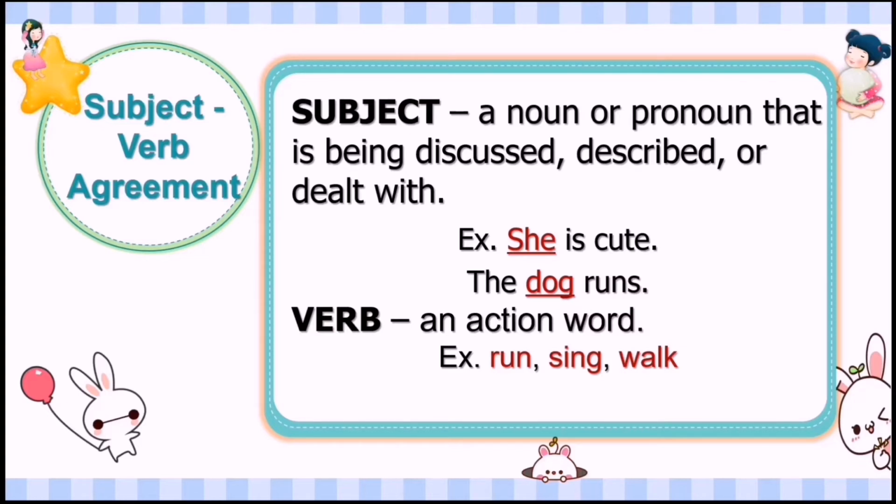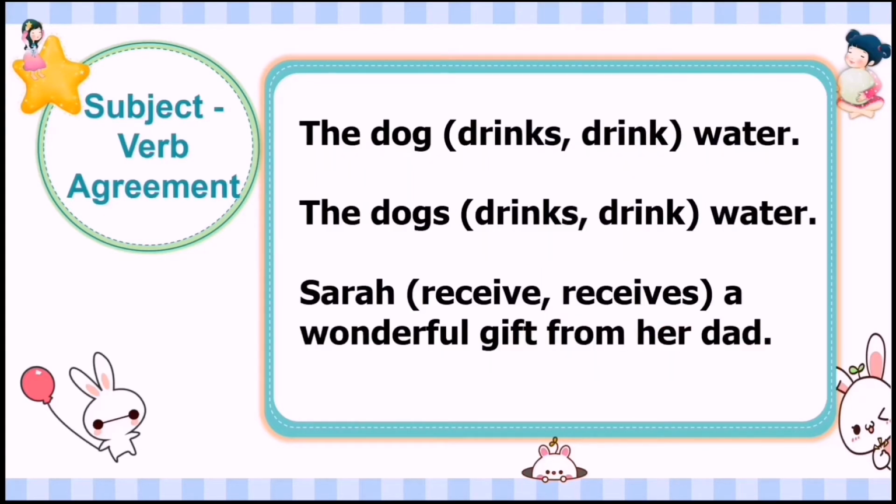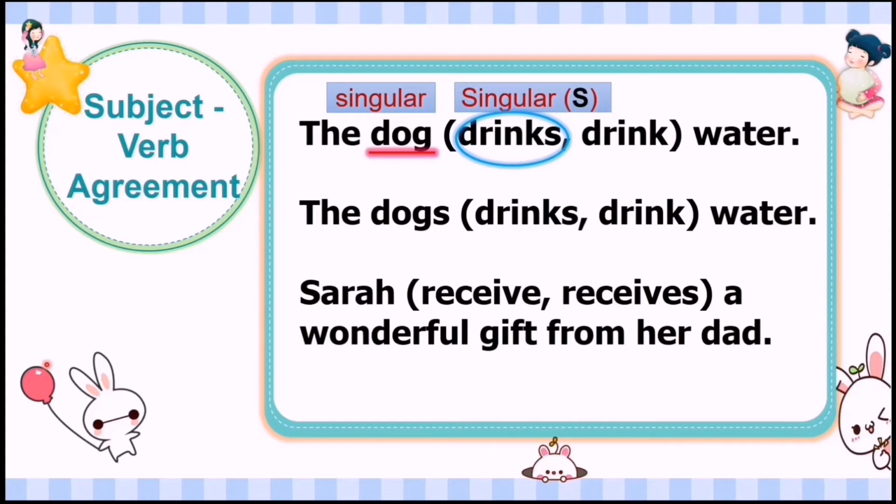Remember that one, okay? Try to answer this. Identify the subject and the verb in the sentence. The dog drink water. So what is our subject? Okay, the dog. So what should be our verb? Since the dog is in singular form, our verb must be in singular form. So the answer is drinks. The dogs drink water.